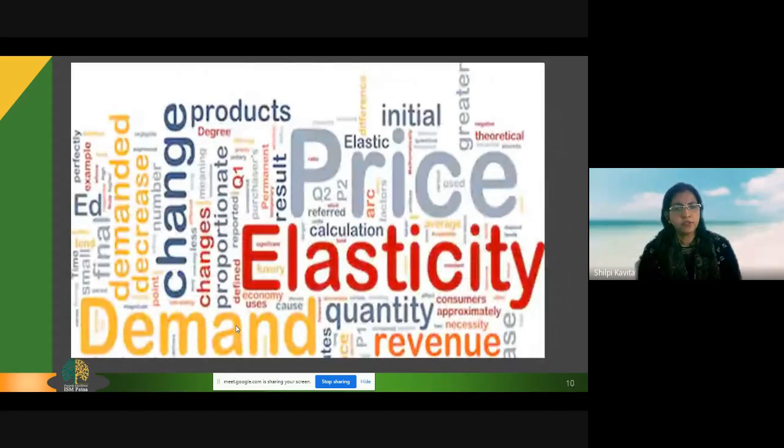After the exceptions to the law of demand, now I come to the elasticity of demand. Elasticity of demand. This word is very confusing and interesting also.